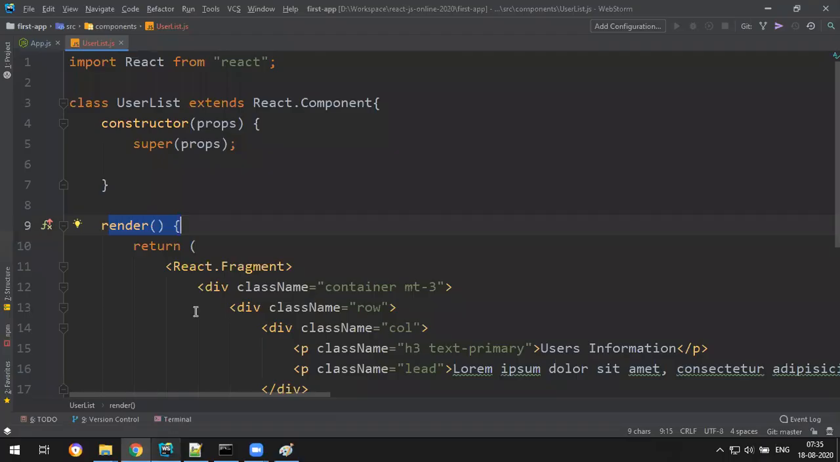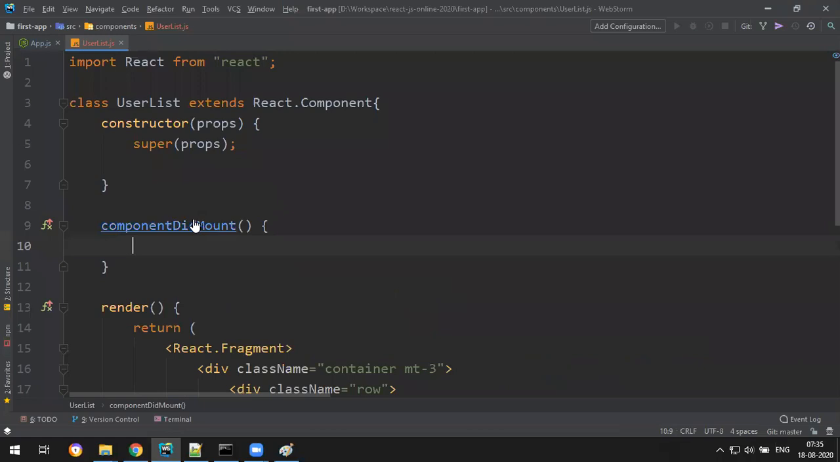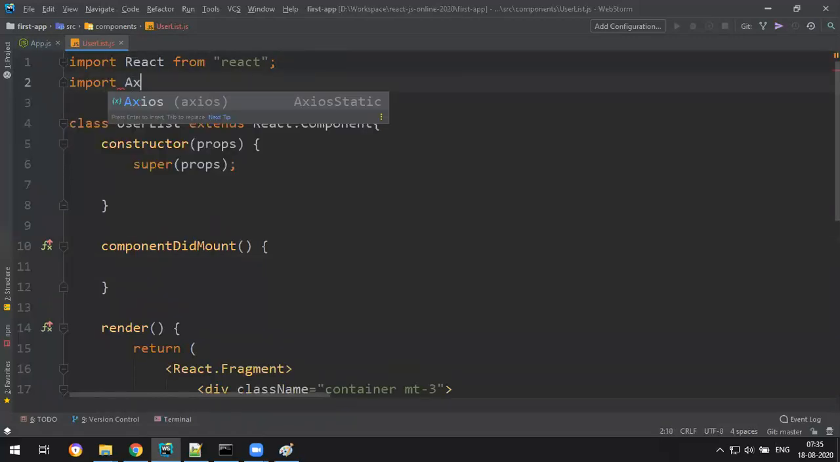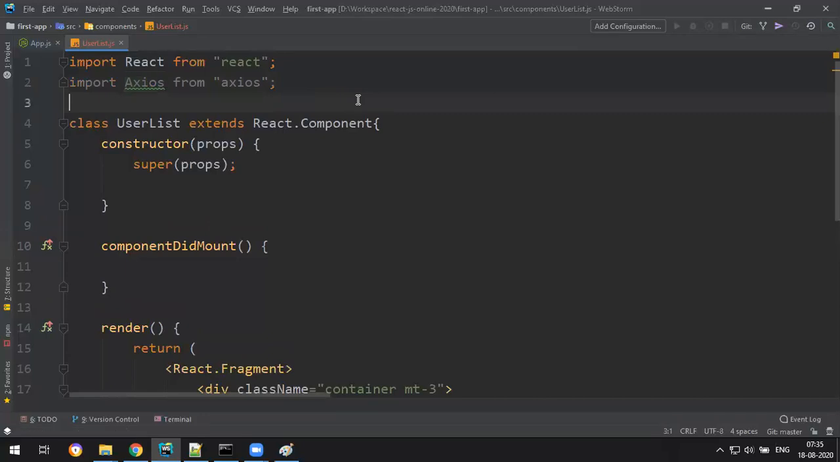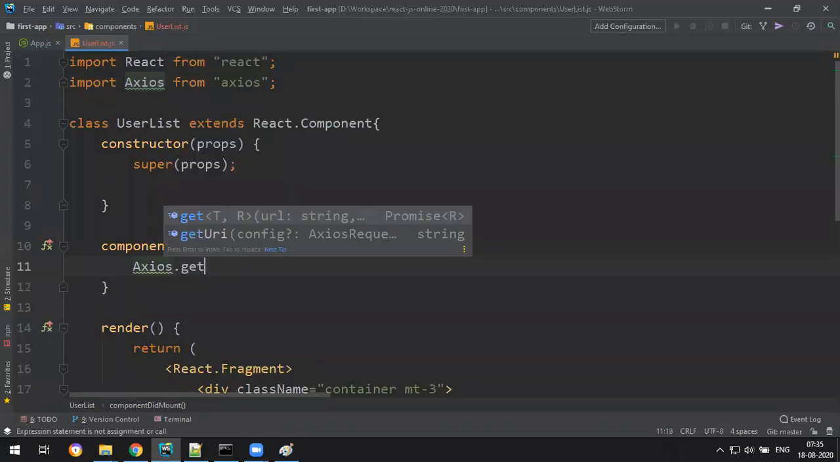So let me write a componentDidMount function and write the logic in it. We have to use the Axios library. How do we use it? You can import it: import Axios from Axios, the same as React from React. React module, so Axios from Axios module. Now to fetch data, we use Axios.get.